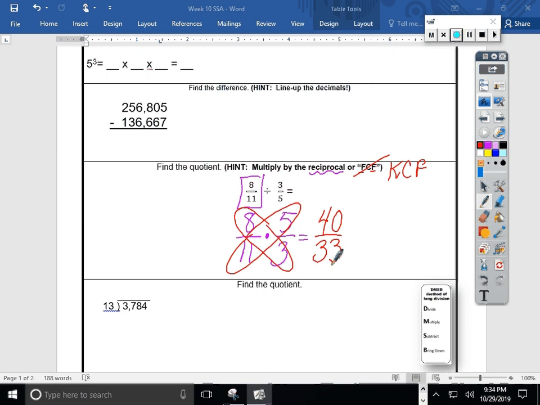So what do we do when the numerator is too great for the denominator? Oh, that's like an improper fraction, isn't it? That was totally Valley Girl. Sorry, I did go to Valley.